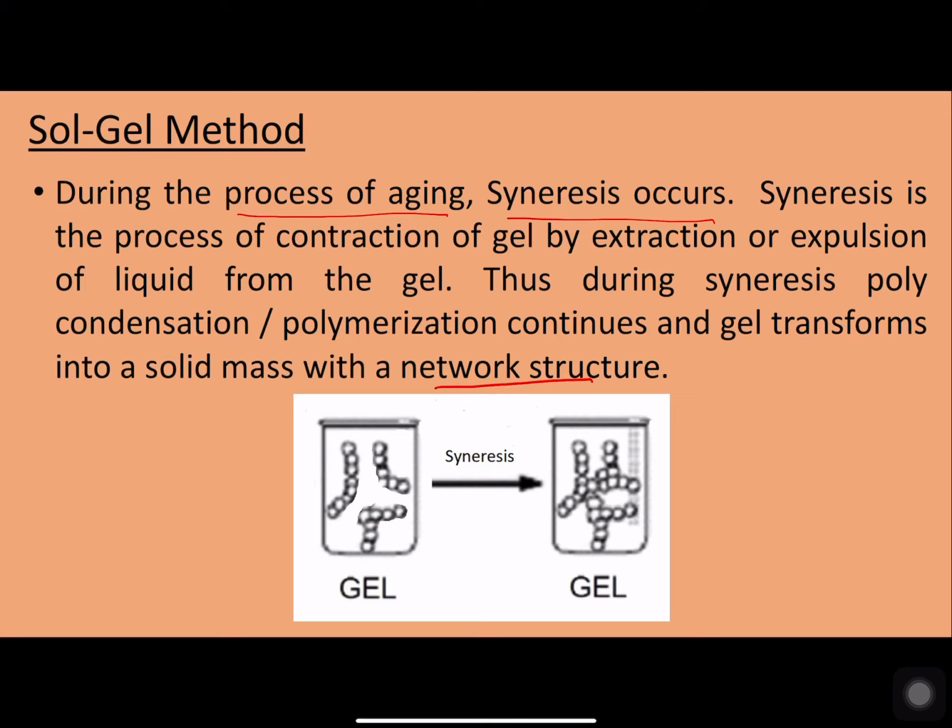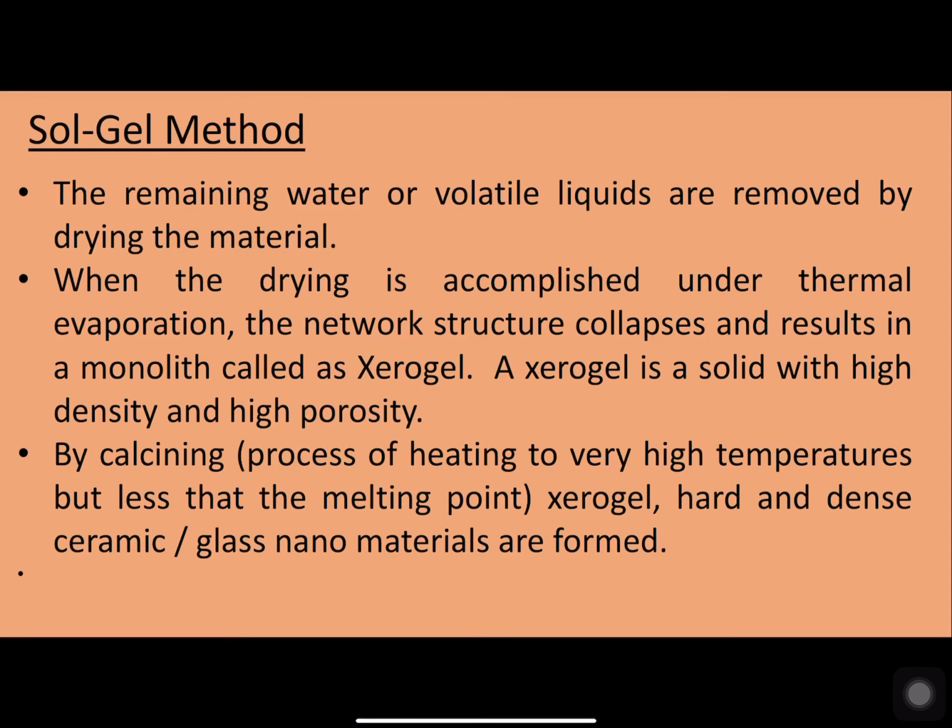You can see that these are getting amalgamated together, forming a network structure. Now the remaining water or solvent that is present is removed by drying the material, and the drying process can be accomplished in two ways. When the drying is done by thermal evaporation, that is by heating to a very large temperature, the network structure collapses and results in a monolith called a xerogel. This xerogel is a solid with a very high density and high porosity.